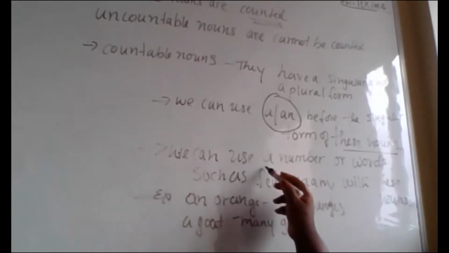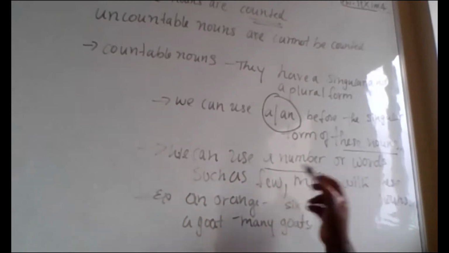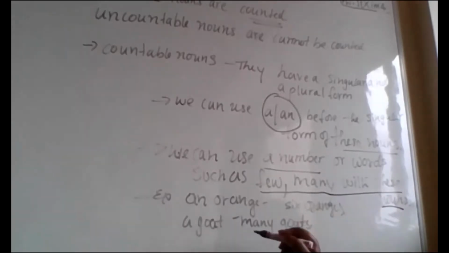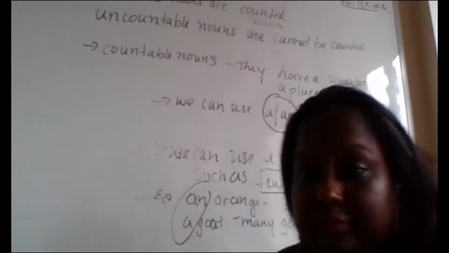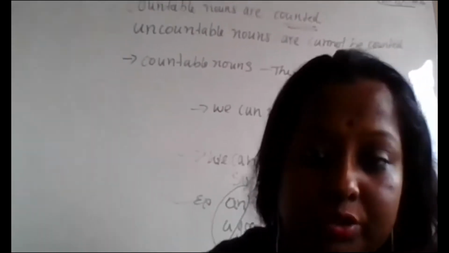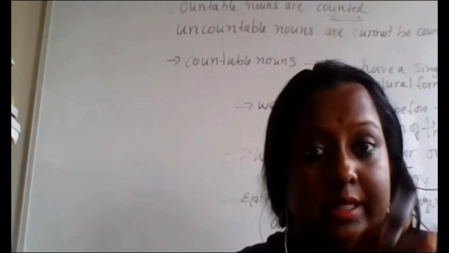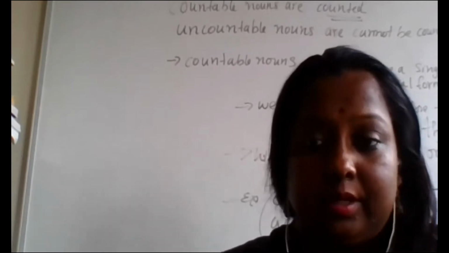We can use a number or words such as few or many with these nouns. An orange, 6 oranges, a goat. These are the articles here. These are the things you should remember when you are using countable nouns.